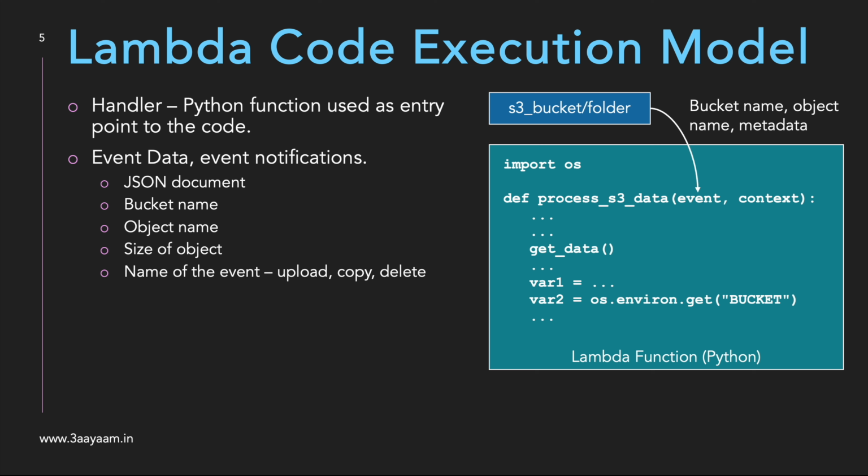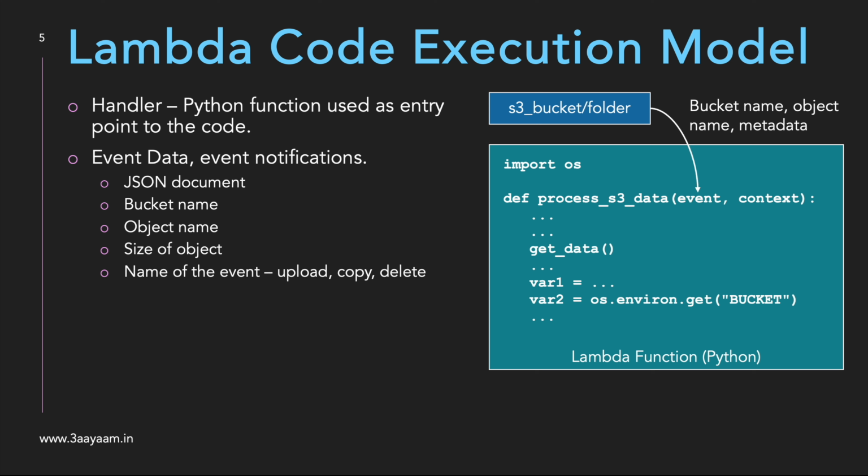Now the event variable would be a JSON document, and in case of S3, it would contain bucket name, object name, size of the object, and name of the event, whether it is an upload or a copy or a delete, etc. If it is Kafka, then the event data would contain other information along with the data in the topic. In case of SQS, it will contain the SQS queue name along with the message. In case of Kinesis, it will contain the Kinesis data stream name along with the message. By the way, Kinesis data streams is similar to a Kafka topic. For Kafka, it would contain the topic name along with the message in the event variable, and the data would be retrieved as a JSON document.